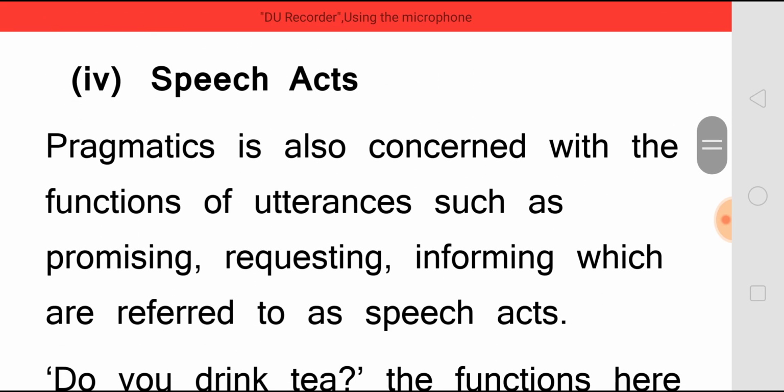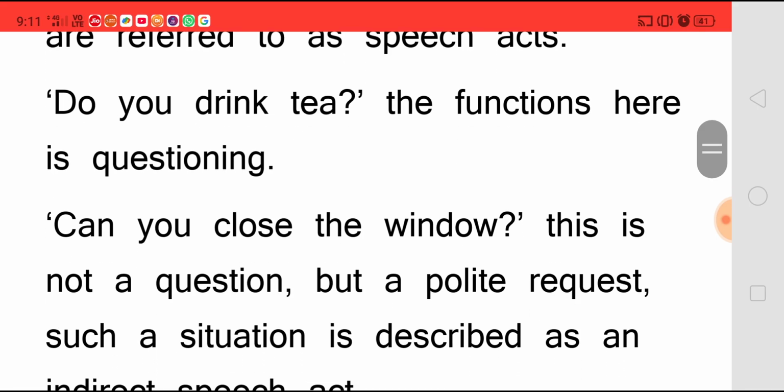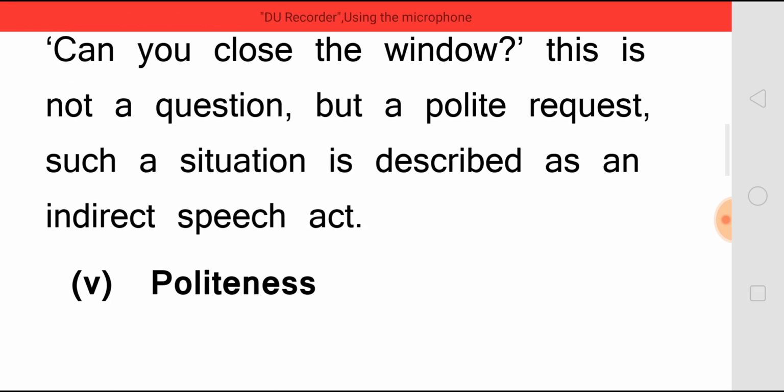Speech acts. Pragmatics is also concerned with the functions of utterances such as promising, requesting, informing, which are referred to as speech acts. Do you drink tea? The function here is questioning. Can you close the window? This is not a question, but it is a polite request, and such a situation is described as an indirect speech act.